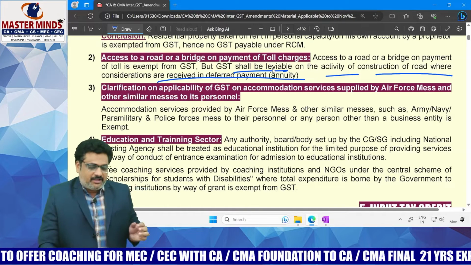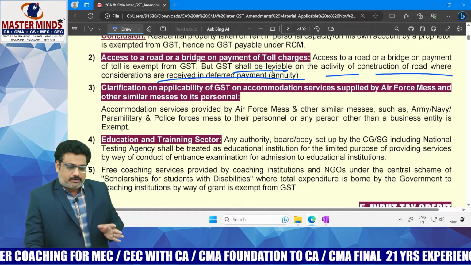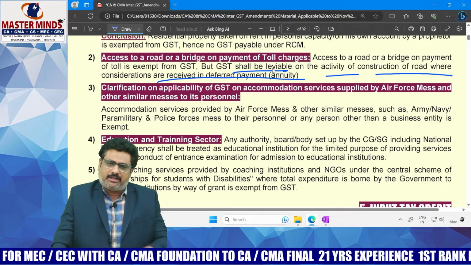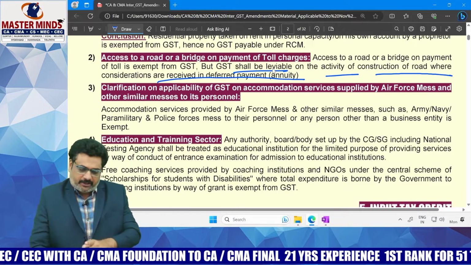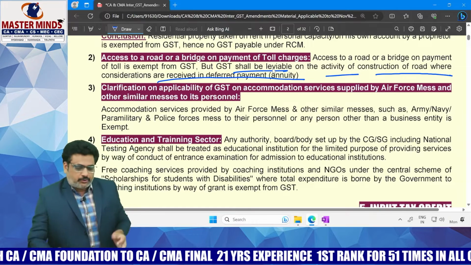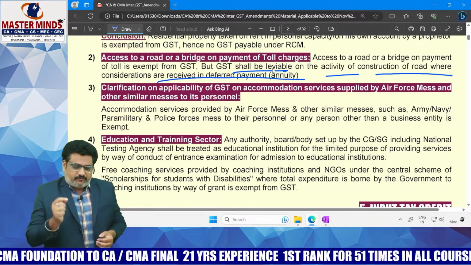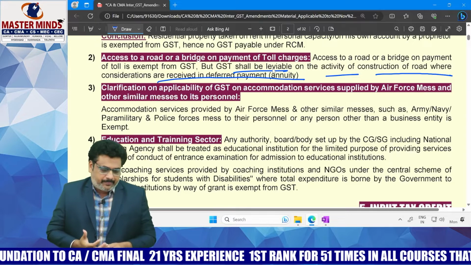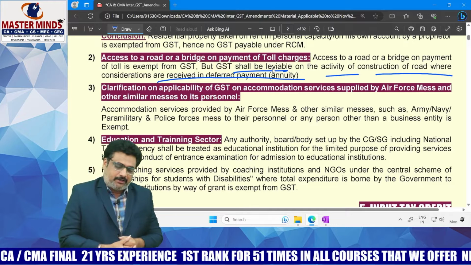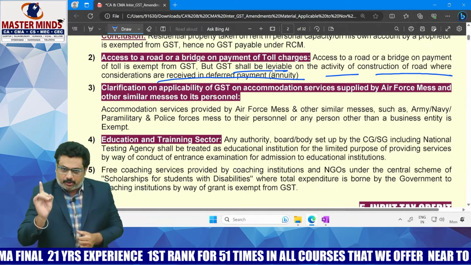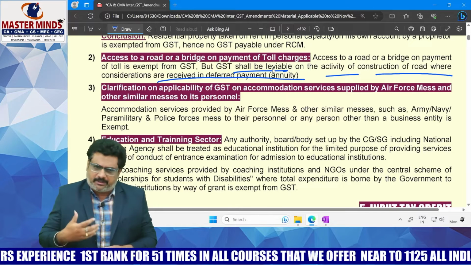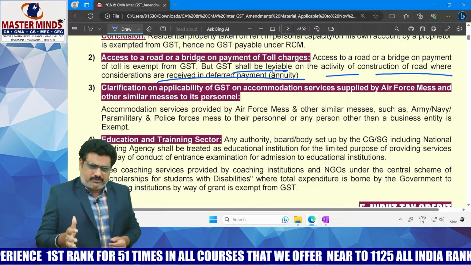because these services are qualified to be considered as services that are provided by the government. So it implies that if the mess facility is maintained by any private body and not by the central or state government itself, then the exemption would not be applicable. If this mess is operated by the government itself, in those cases it is exempted.